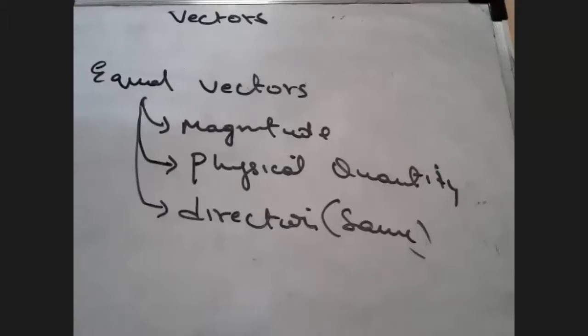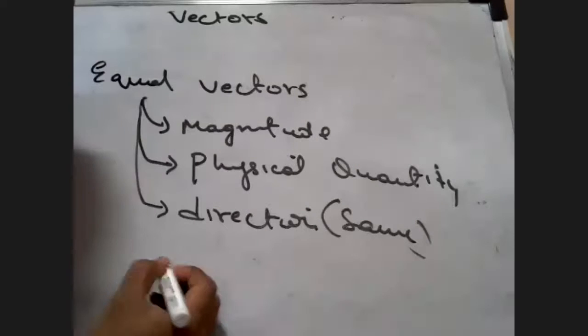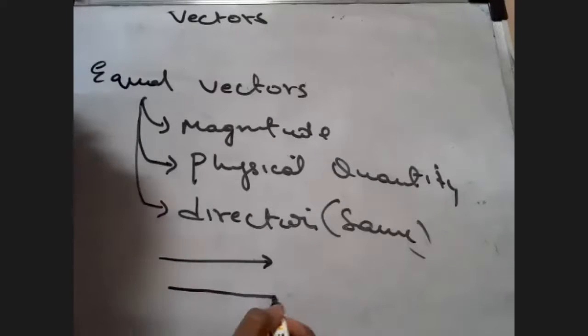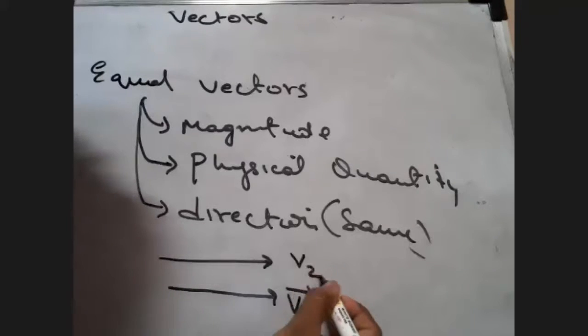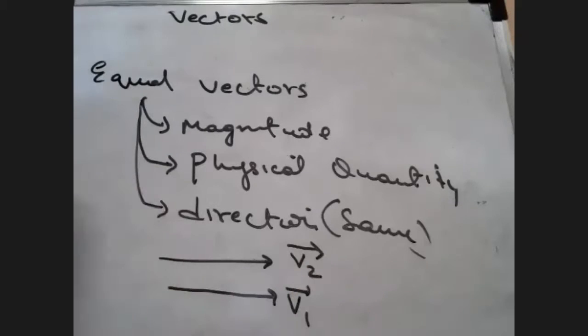In your book it is given that two vectors of the same type are parallel if they have the same direction. They are equal only when they have the same magnitude. So in other words, you can represent two vectors like this. Let's say this is the v1 vector, and see how I'm representing the v2 vector. Pay attention, observation is important.